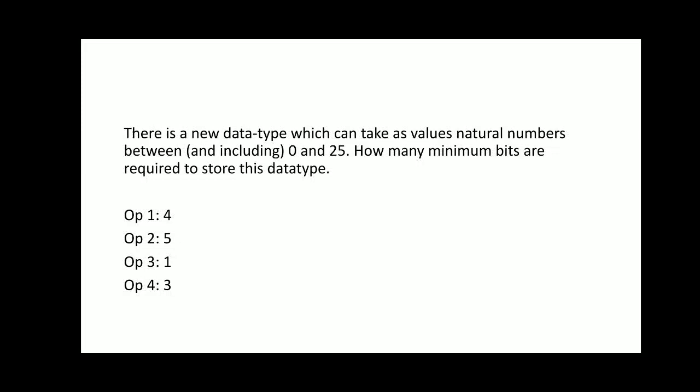Now this is the first question that we have in our slide. There is a new data type which can take as value natural number between 0 and 25. How many minimum bits are required to store this data type? So from 0 to 25, for 25 we have at least 5 bits required. For 0 only 1 bit is required, but for 25 we require 5 bits.